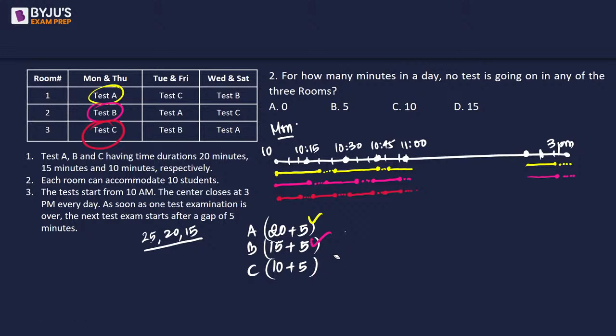If you look at test C, it is a 10-minute test and then there is going to be a gap of 5 minutes. So we can clearly see that it's only the last 5 minutes where all the 3 tests are not going to happen, as in the students are going to be idle, the rooms are going to be idle.